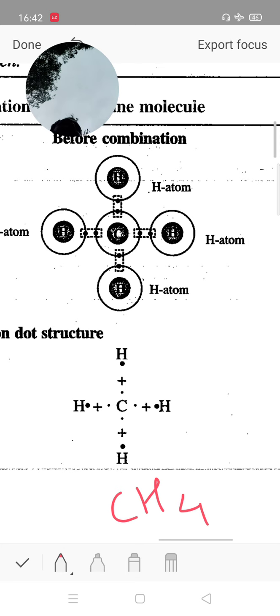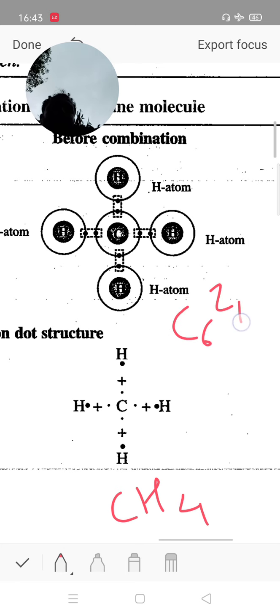Now the CH4 molecule, with different elements, carbon and hydrogen. There are a total of 8 valence electrons and a covalent compound forms. Carbon is the central atom, and the 4 hydrogens are peripheral atoms. Carbon has atomic number 6 and electronic configuration 2, 4, so 4 is the valence electron count of carbon. These 4 valence electrons are shared with 4 hydrogen atoms, each hydrogen giving 1 electron.